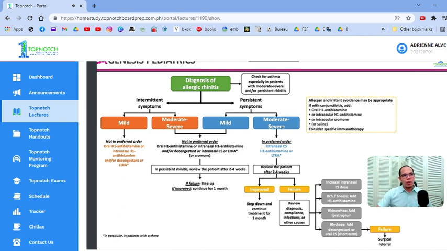So, kapag moderate to severe siya, ito na yung in preferred order. So for our patient in our case, di ba, persistent, moderate to severe, the preferred drug would be your intranasal corticosteroids. And then you can add antihistamine, pwedeng oral or intranasal, plus minus leukotriene antagonist. And then they ask you gaano katagal bago mag-review ng symptoms, usually 2 to 4 weeks you review it. If nag-improve, step down treatment. If hindi, pwede kang mag-step up. So, this is the old guidelines.